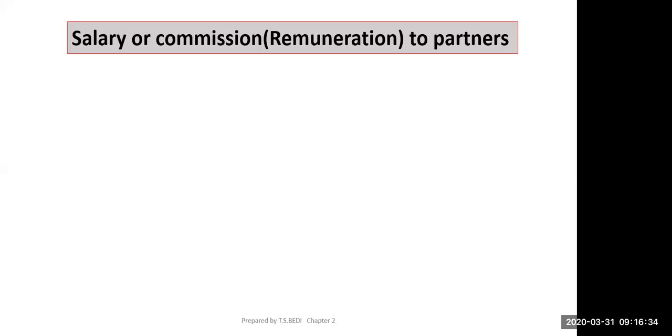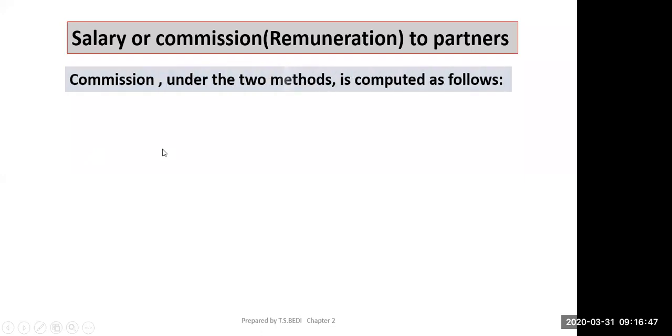Now next part is salary or commission to partners. How will you pay salary or remuneration to partners? Simple procedure is you will debit P&L appropriation account and credit the partners' capital account or current account. But commission under two methods is computed as follows. This salary you can give at whatever time the amount is given, but for commission there are two methods.